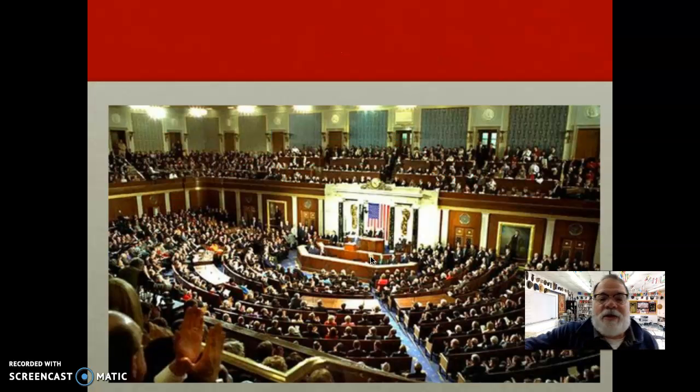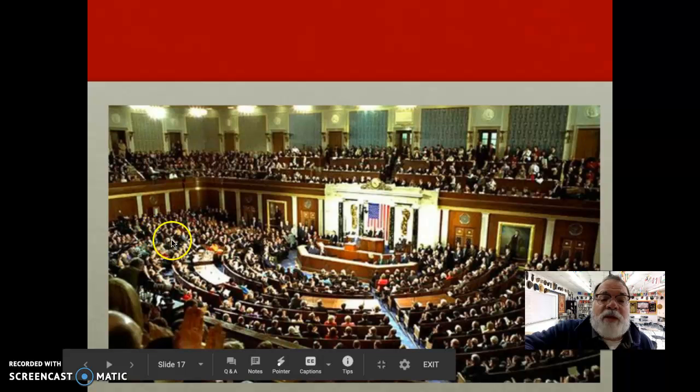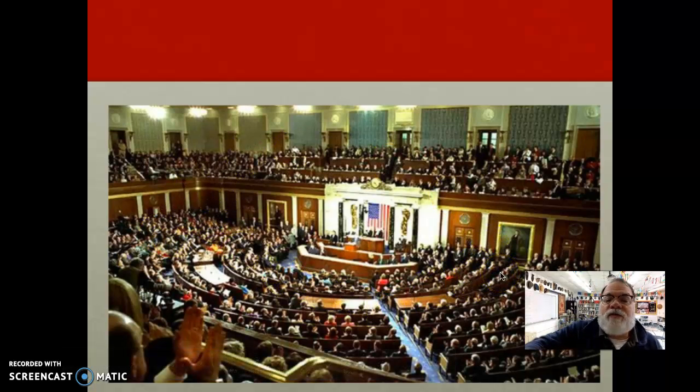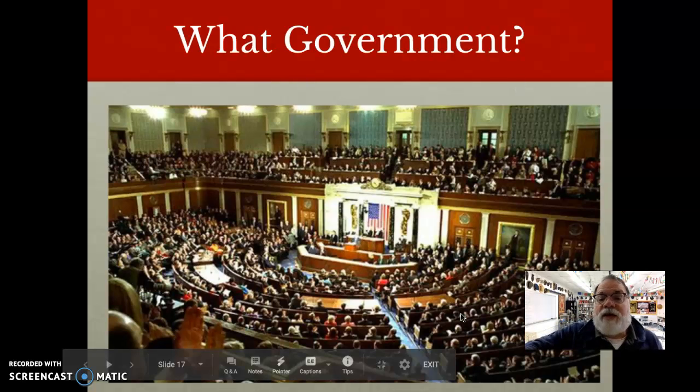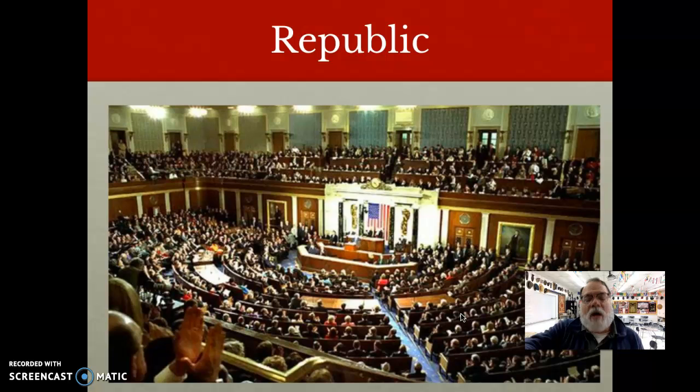All right, let's try to match the image with the government type. Here we see the U.S. Congress. So we have all these different people. They are all senators and representatives, and they are at a State of the Union address. These are just people visiting. And this is representative of the type of government that the U.S. has. This is a republic.